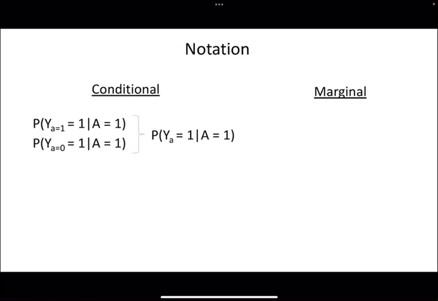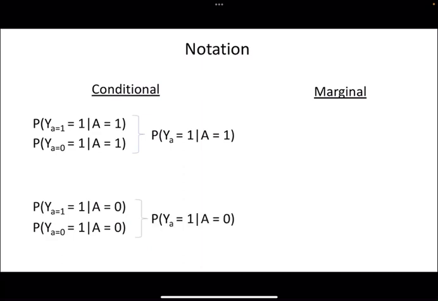And when we say Y subscript a, we're basically saying whatever we're talking about applies to both potential outcomes, a equals 1 and a equals 0. And similarly, the conditional for when the individual in reality is untreated would be the same, except the thing on the right side of the given vertical line is that the individual in fact was not treated. The notation is hard to interpret, but if you bear with me, there's visuals that will help.